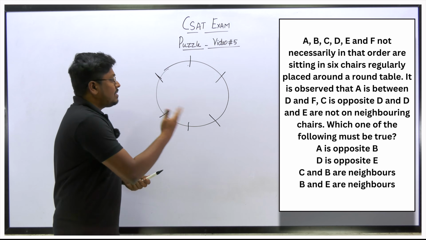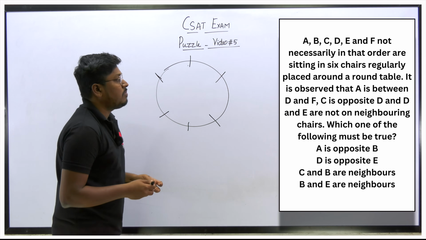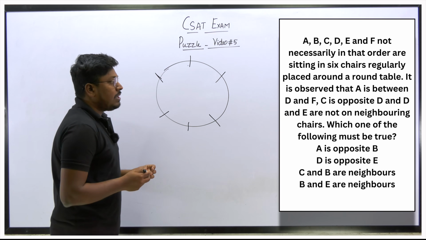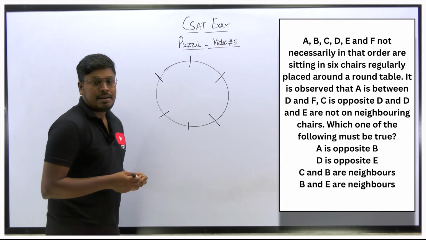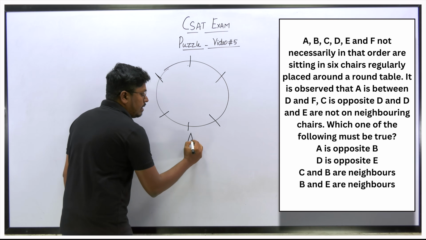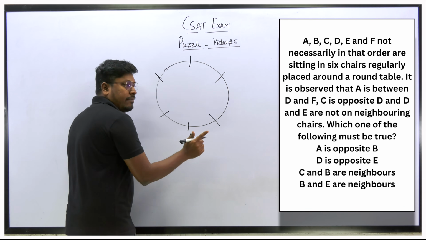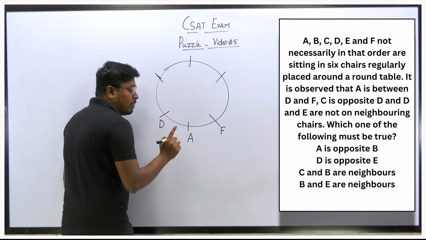So based upon the question we can decide whether we are getting possible diagrams or not. What about the first point? It is observed that A is between D and F. So when you fix A here, this person A is between D and F. I can fix D here and I can fix F here. This is one possible diagram.